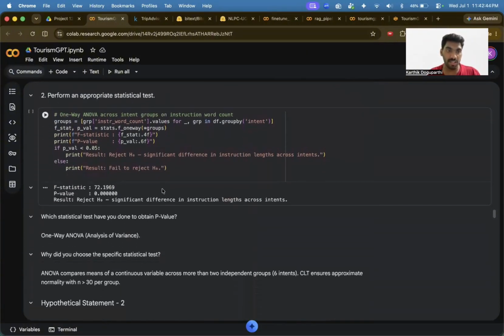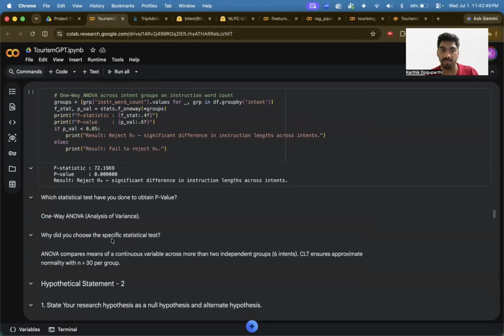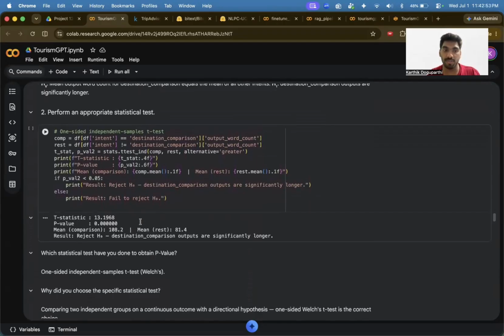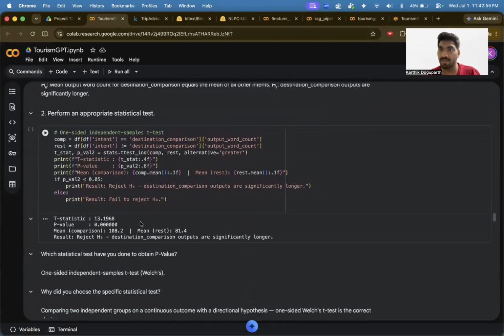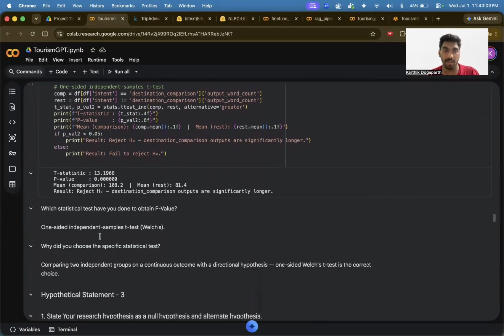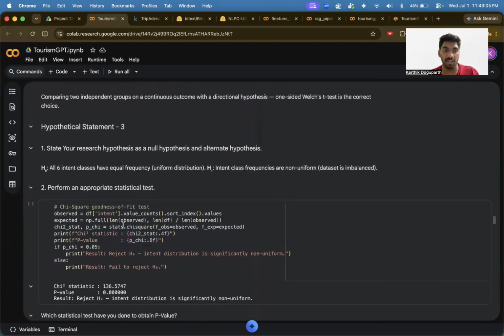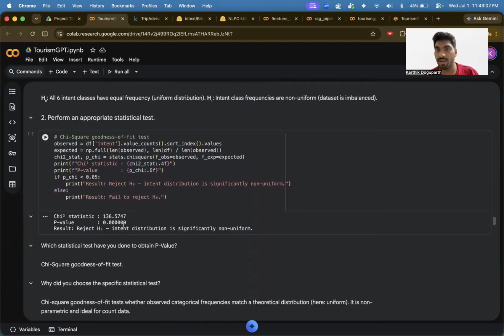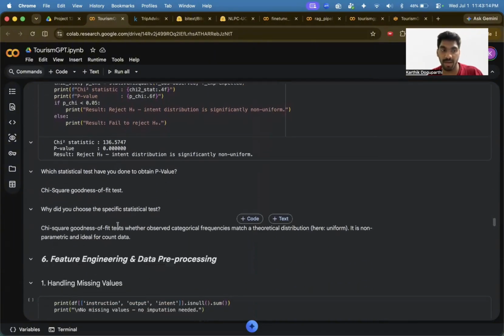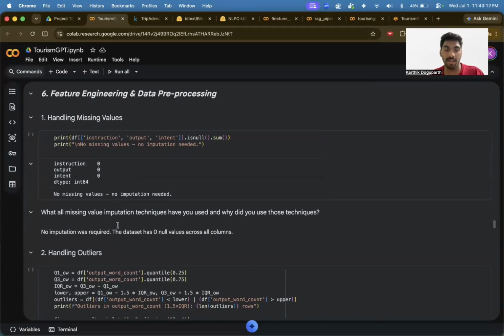As you can see here, for the first one I've used a one-way ANOVA test, but the p-value is 0. For the second one, I've used Welch's technique, and for that as well my hypothesis is rejected. For the third one, I've used a chi-square test, and for that also my chi-square value is 0. All my hypotheses have been rejected.